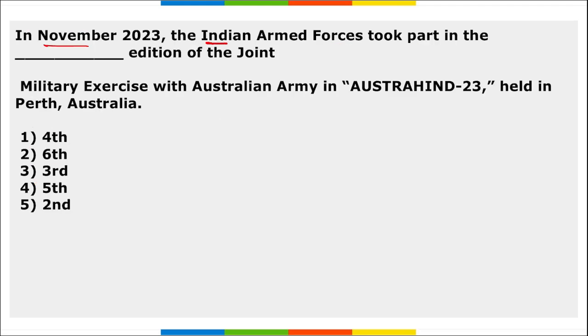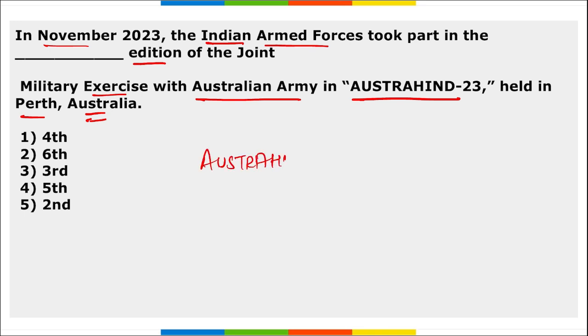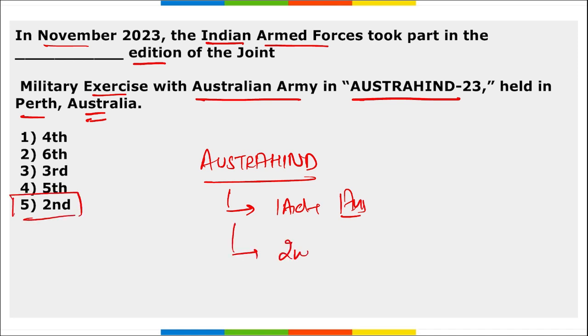Next, in November, Indian Armed Forces took part in the second edition of the joint military exercise with Australian Army, Austra Hind, held in Perth, Australia. This exercise, Austra Hind, was held between India and Australia. The question asked here is which edition it was. It was the second edition of this exercise that took place recently, correct?